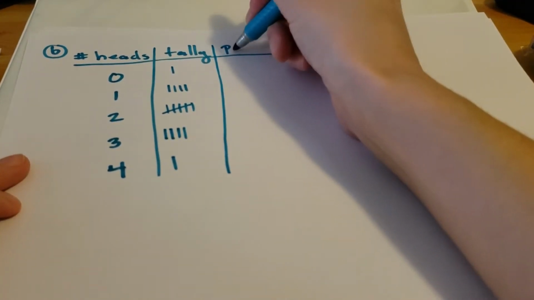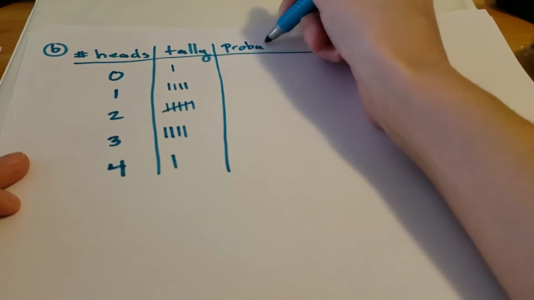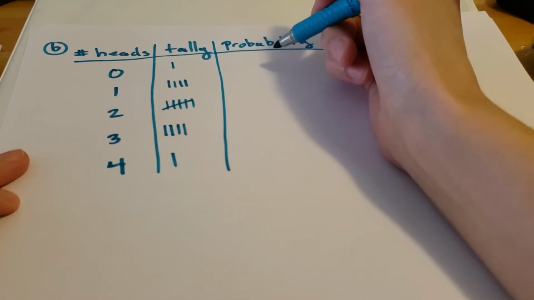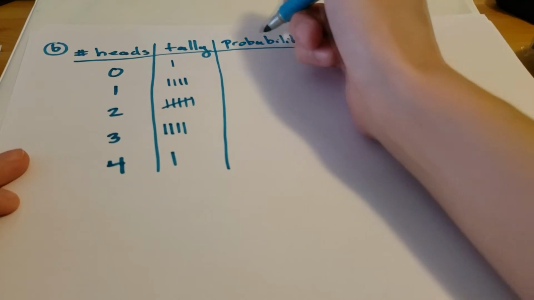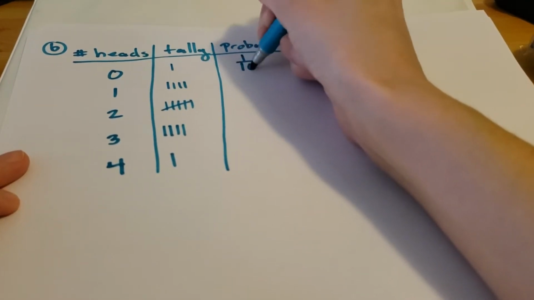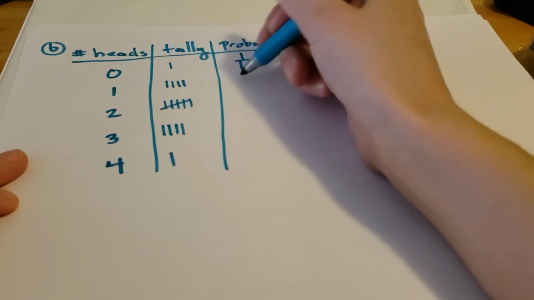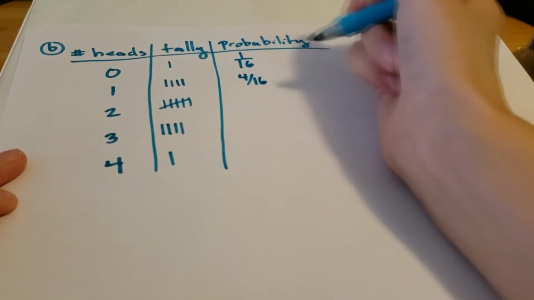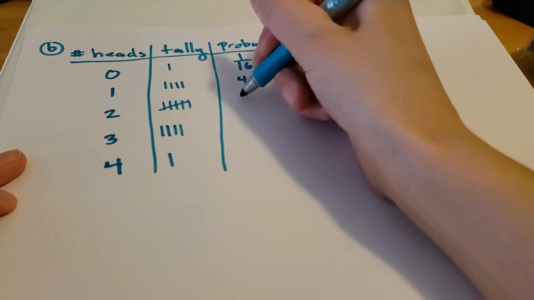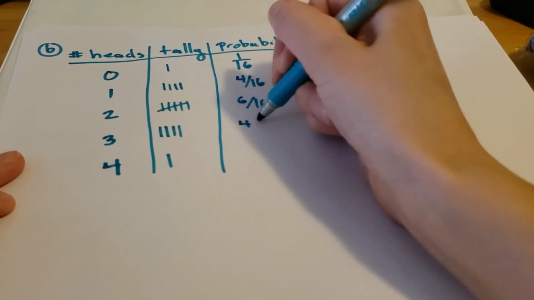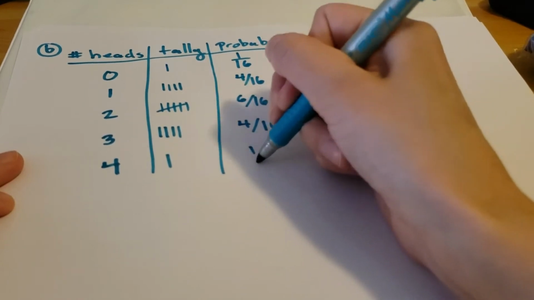Then we're going to take into account what the probability is of each possibility. So the probability of getting 0 heads is going to be 1 out of 16, right? Because we have 16 things here total. Then 4 out of 16 is going to be our probability of getting 1 head. 6 out of 16 is our probability of getting 2 heads. Then 4 out of 16 again, and then 1 out of 16.